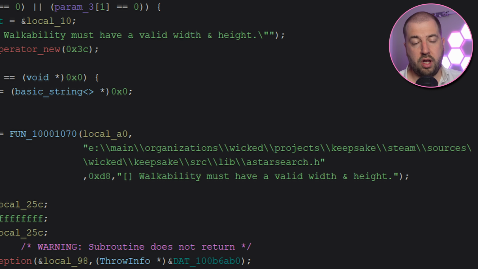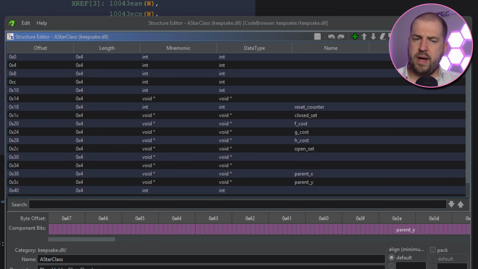There's a log line at the start which I missed before saying that the file is called a*search.h. A* is a classic search algorithm and is probably what the game is using to calculate the path the player must walk to the mouse click location. I'm no expert, but I took a guess at what some of these members are based on my understanding of the algorithm. I even tried asking an LLM and it enthusiastically agreed with everything I was saying.